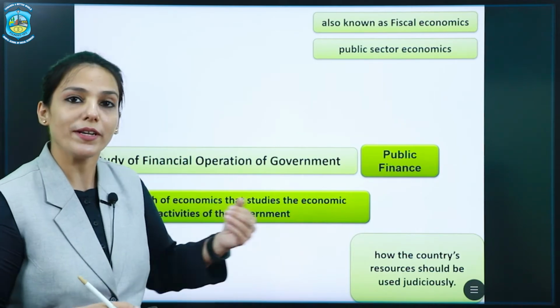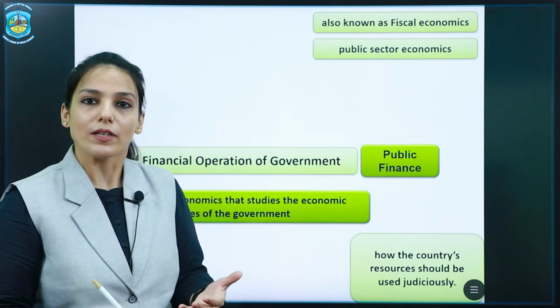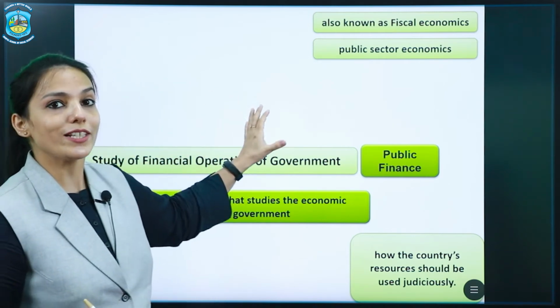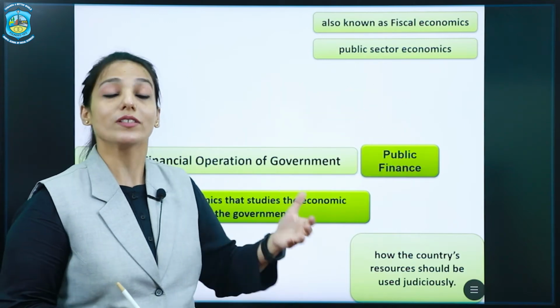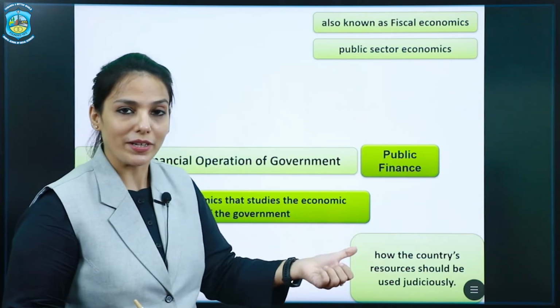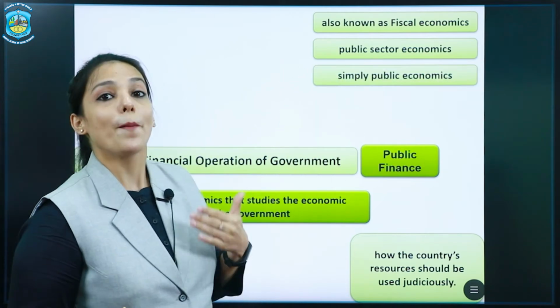And where is it spent? It is spent on the country and its people. That is why it is also called public sector economics. Because who is spending that? Because the government is spending that money on the economy, and that is why it is also sometimes called public economics.